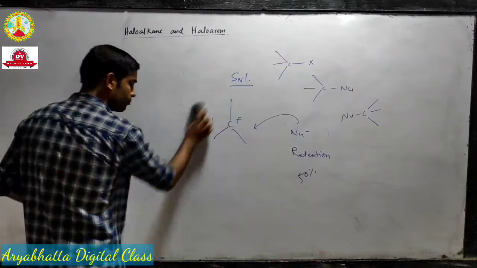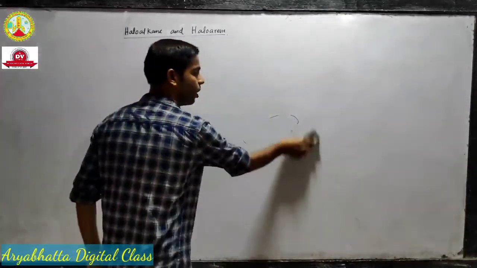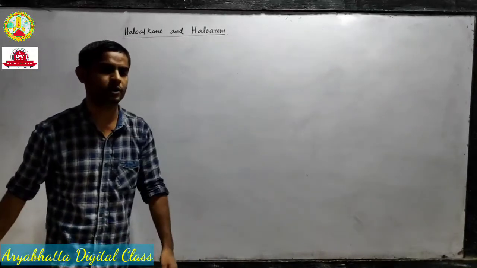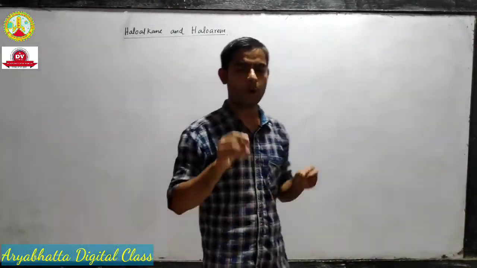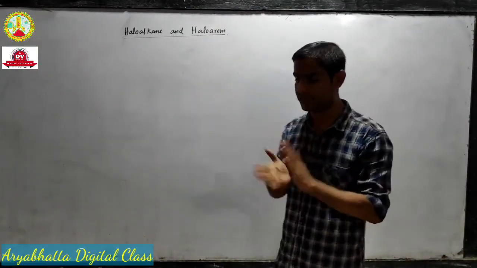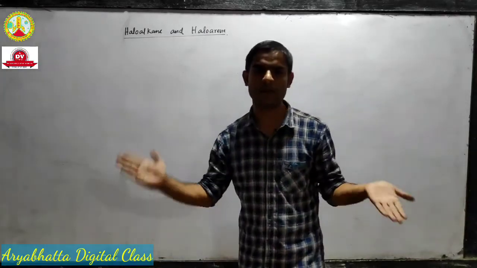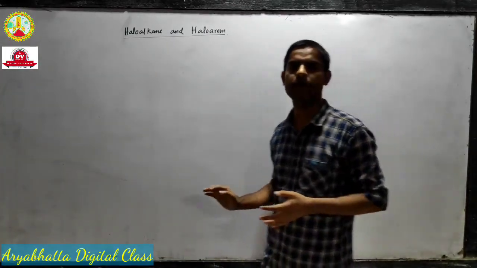So this was all about this video lecture. In this video lecture we discussed optical activity, optical isomers, enantiomers, diastereomers, inversion of the image, and retention of the image. So go through these topics carefully.